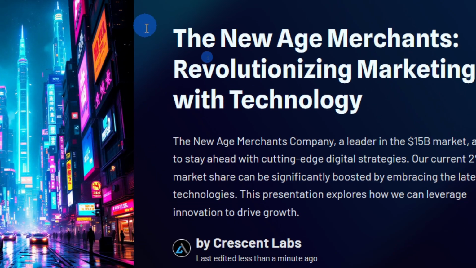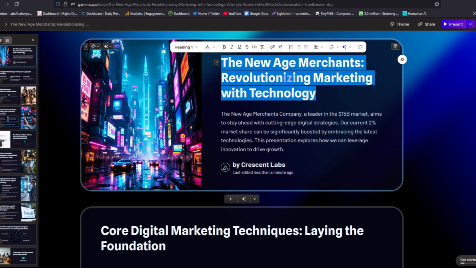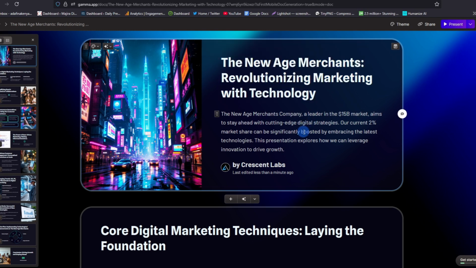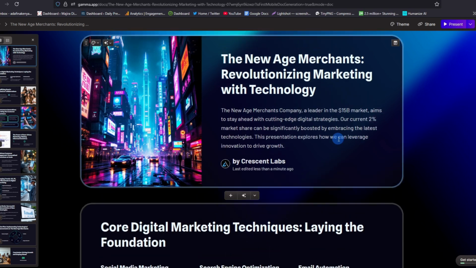And if you want to edit any of the text here, all you need to do is tap on the text, and then you'll see here 3 dots. When you tap on them, you have the ability to edit anything, to change anything, or to add anything on your presentation. Now, when you look at our presentation, you will realize it is well organized and it just took minutes to create this. So you can make any change on your text. You can even edit or add anything, and it will be captured in real time.